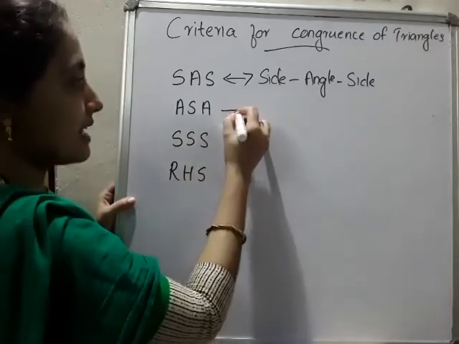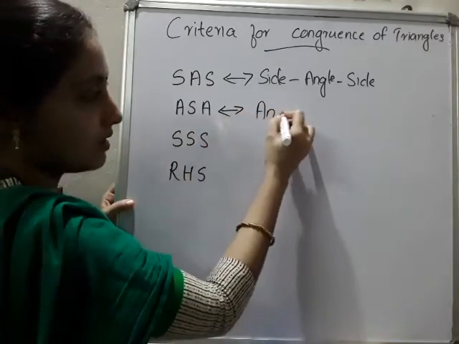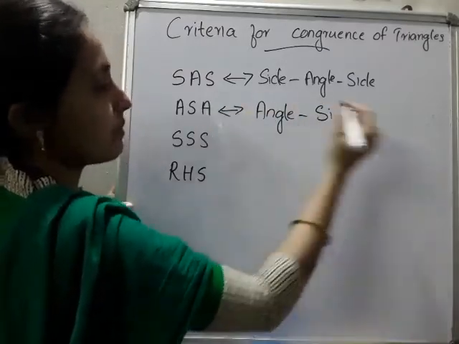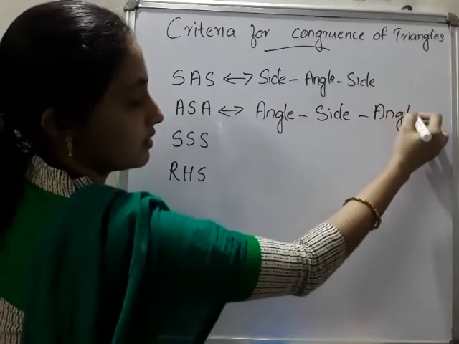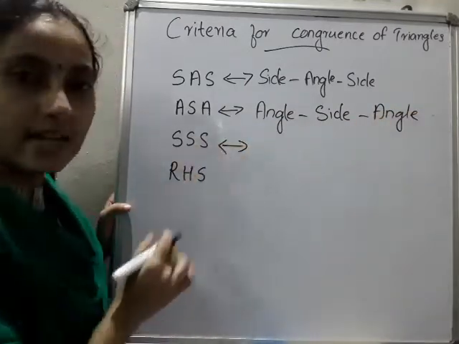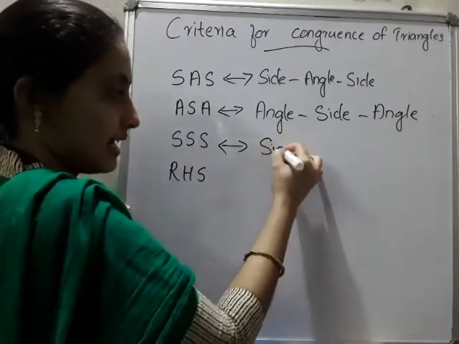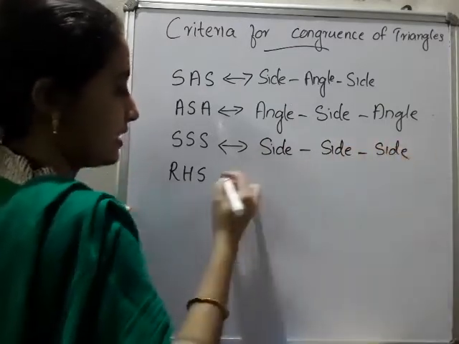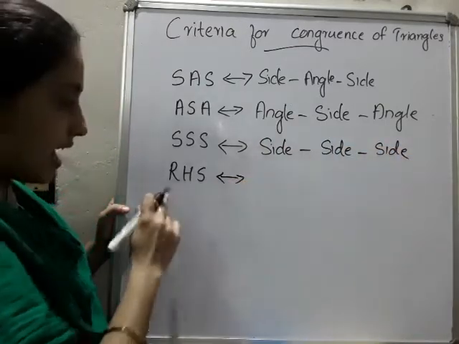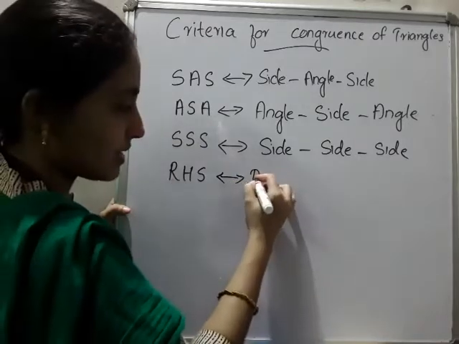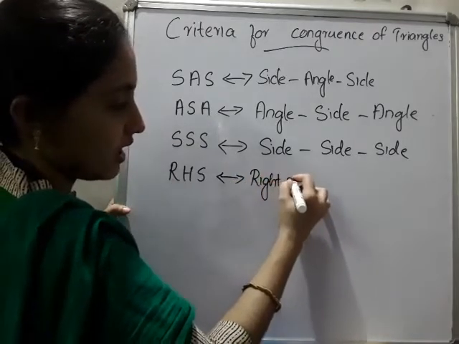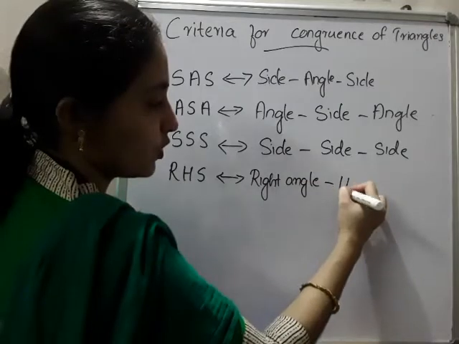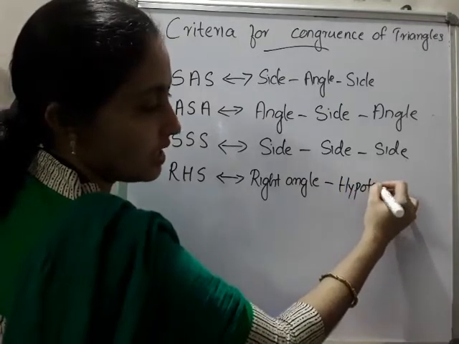Then ASA. ASA means angle, side, angle. The next one is SSS, which means side, side, side. The next one is RHS, a little bit different. R represents right angle, and H represents hypotenuse. Do you know what is hypotenuse? The longest side of the triangle.